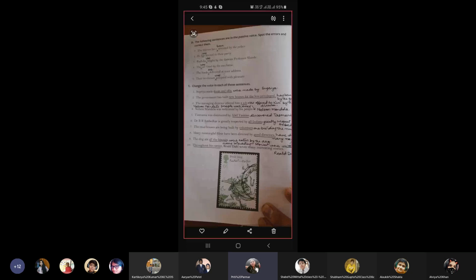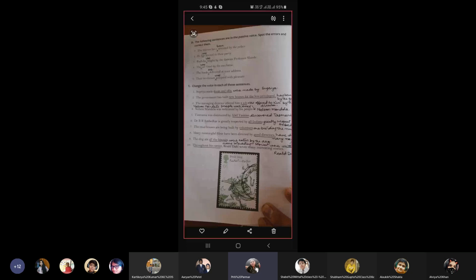Number 2, he was invited to their party. Change has to was. Number 3, Radhika was taught by the famous Professor Shinde. Add was between Radhika and taught.